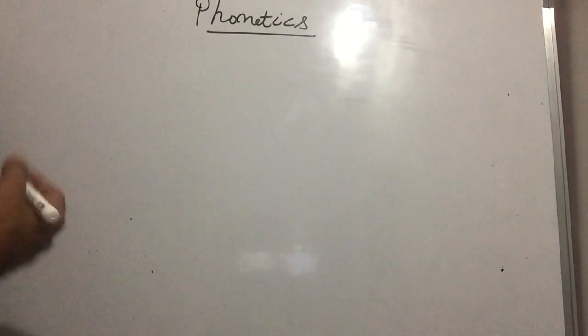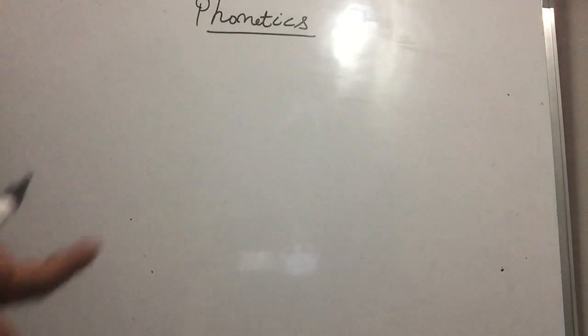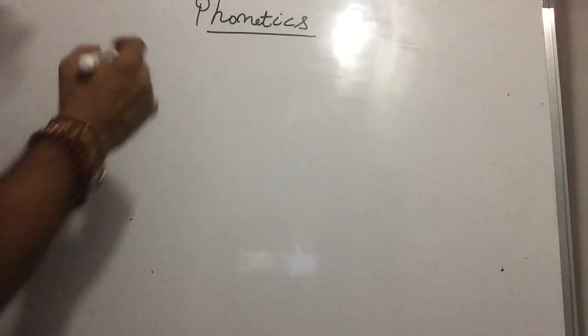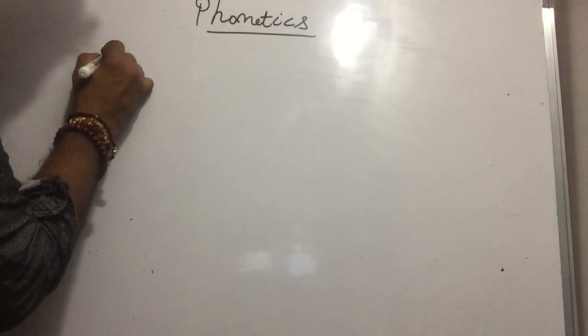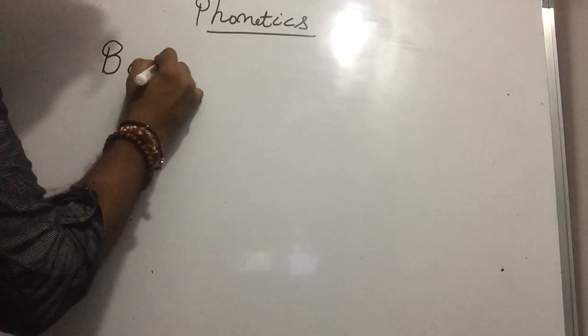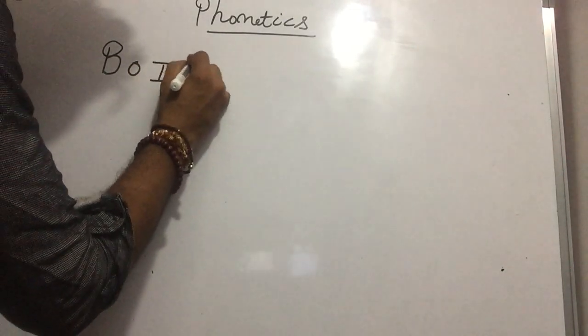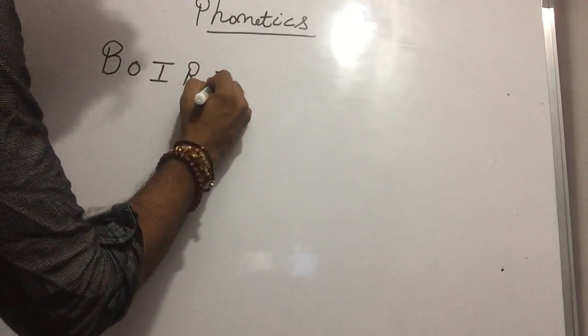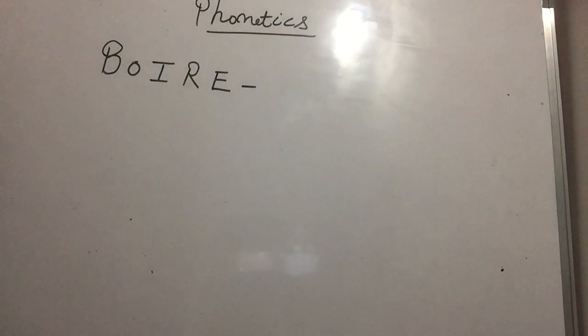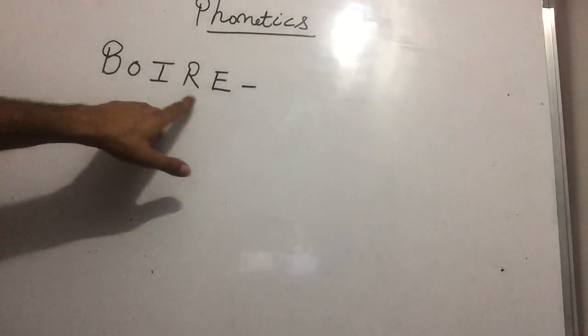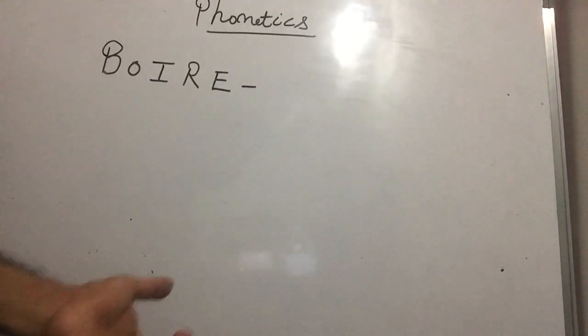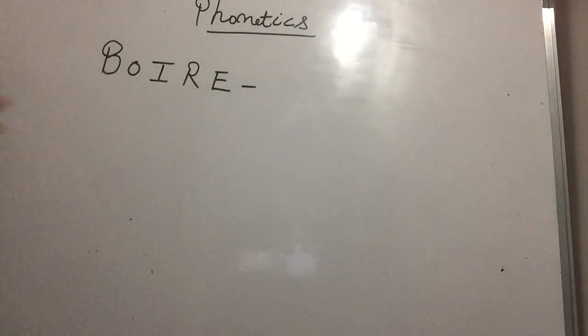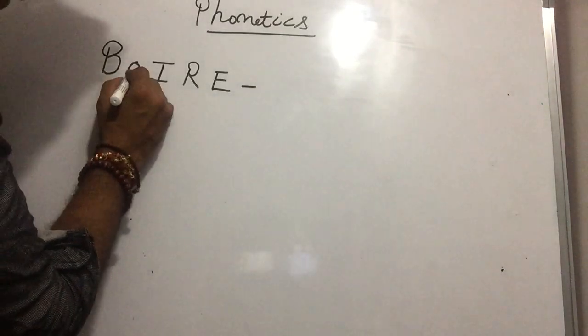Okay. So we have a next verb, Paji. I'm trying to explain the phonetics, like how you can read this. So we have one verb: boire. If I am an Englishman, if I am not a Frenchman and I don't know French, I will read it like boiri in English, because I don't know what this is. Paji, you have to understand the phonetics first.